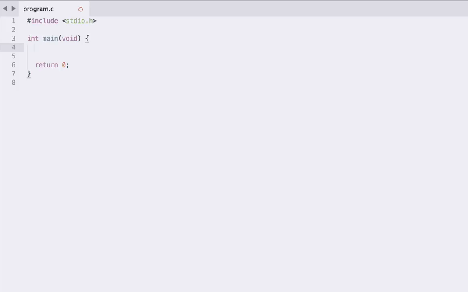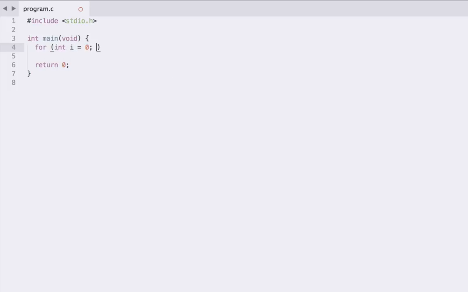So let's write a for loop with a block that we want to execute 10 times. But instead of counting from 1 to 10, let's count from 0 to 9. So first of all, we write our for keyword, and then we start with our first section, the declaration section of the for loop, so we can declare a variable to use as a counter, such as our int i, which we can initialize to 0.